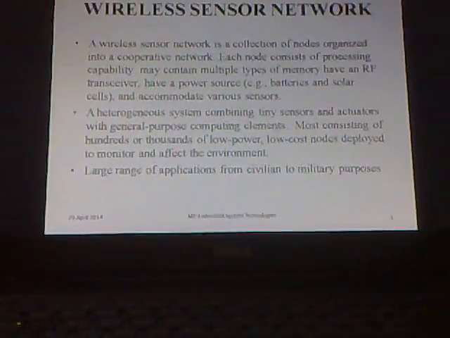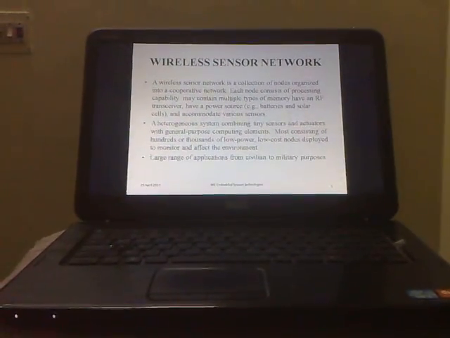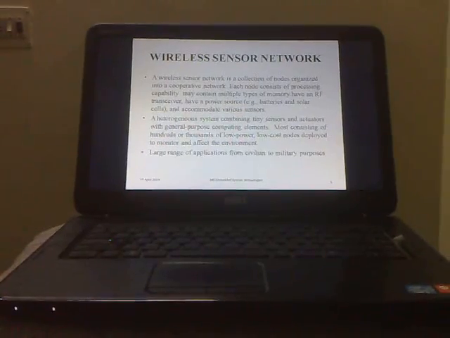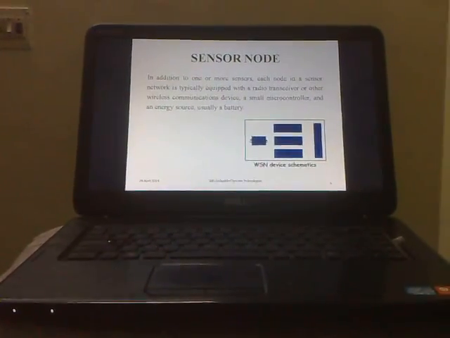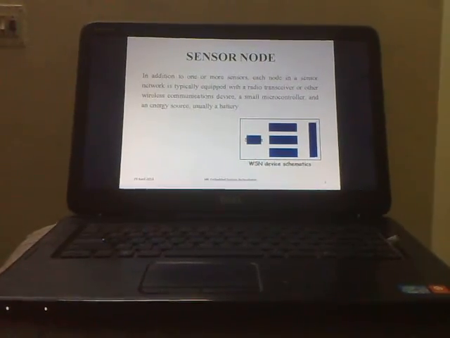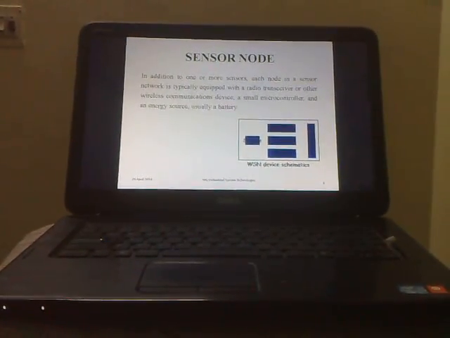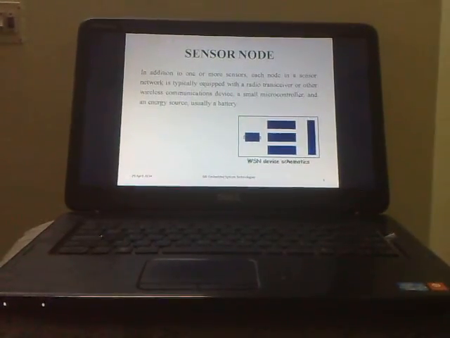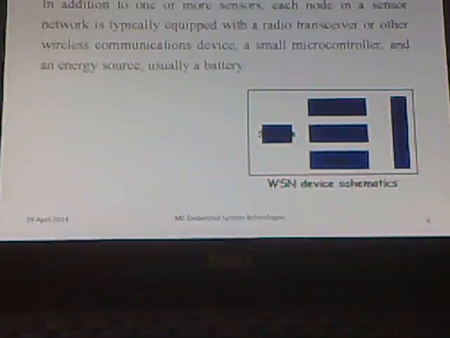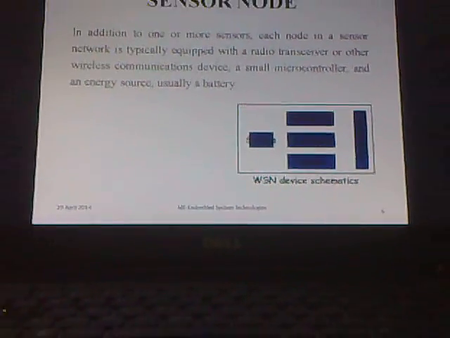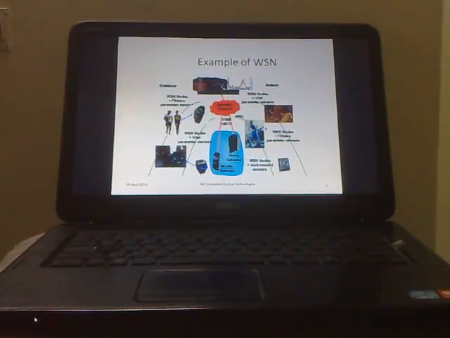Wireless sensor networks. A wireless sensor network is a collection of nodes organized into cooperative networks. It has a large range of applications from civilian to military purposes. Sensor node. In addition to one or more sensors, each sensor node in the sensor network is typically equipped with a radio transceiver or another wireless communications device, a small microcontroller and an energy source, usually a battery. Here it shows the sensor node. This is an example of a wireless sensor network.